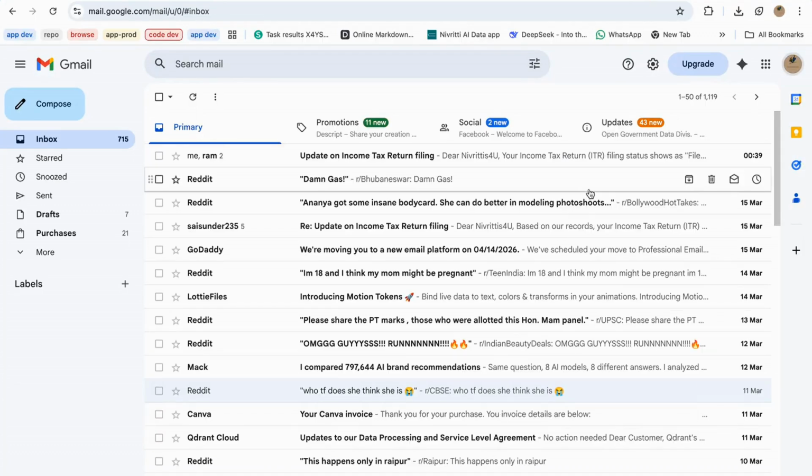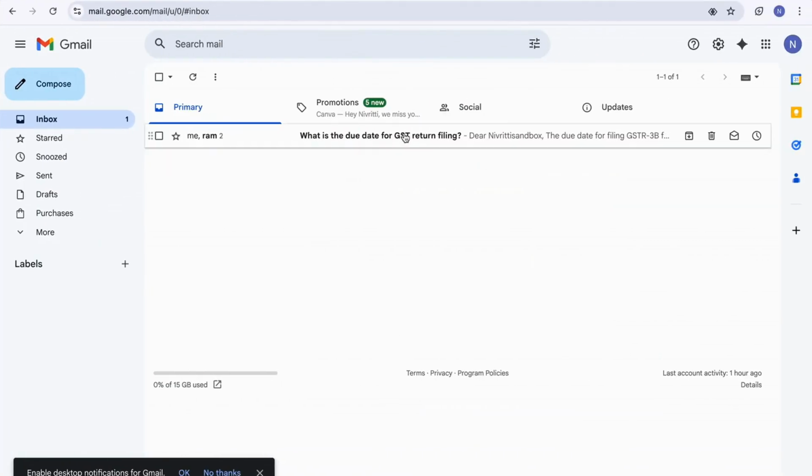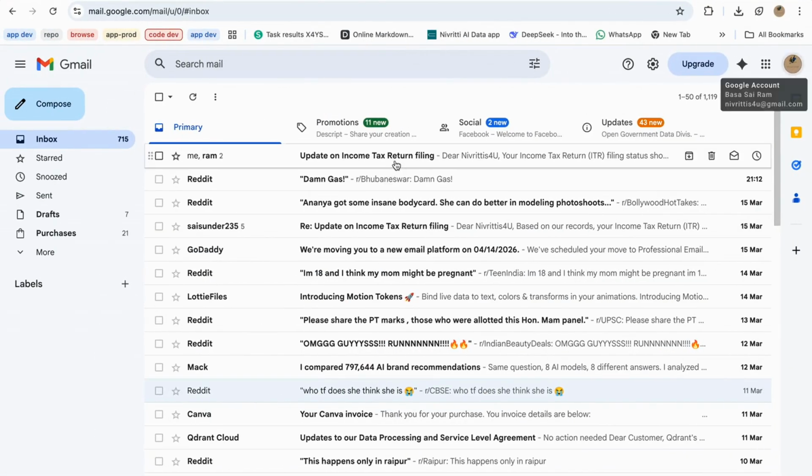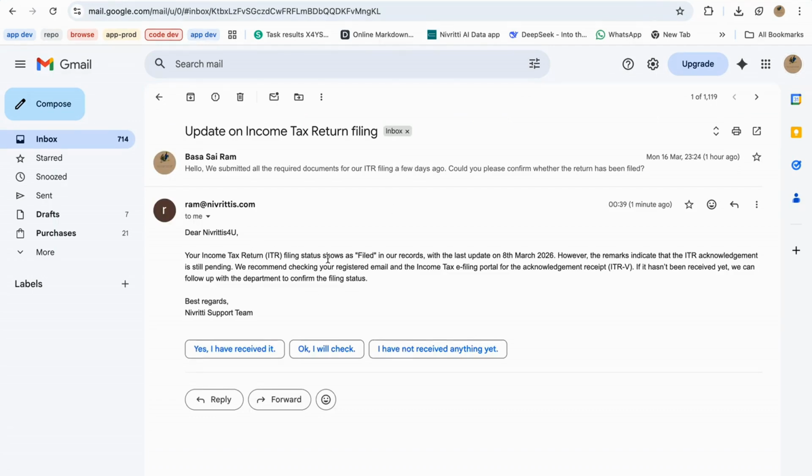It's been 1 hour. Let's see whether we got 3 replies or not in all the 3 accounts. Here's the first one. This is the ITR status query from an existing client. Now normally an employee would have to open the client services sheet, search for the client record, check the service status, and then manually write the reply. But if you look here, the AI system has already generated a response automatically.